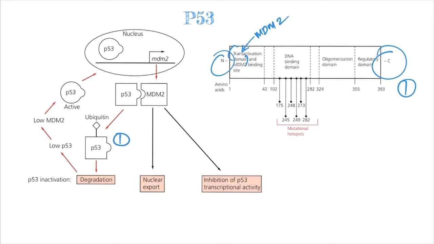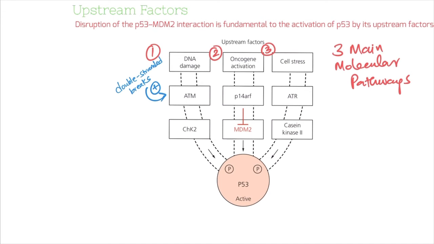In order to activate P53, all the upstream factors should disrupt this interaction between P53 and MDM2, and thus lead to the activation of P53 by freeing it from its inhibition by MDM2. For this they utilize 3 main independent molecular pathways for the activation of P53 by disruption of the P53 and MDM2 interaction. Let's start with the first one, which is DNA damage. The DNA damage, which is caused by ionizing radiation, is signaled by 2 protein kinases. One is ATM and another one is CHK2.